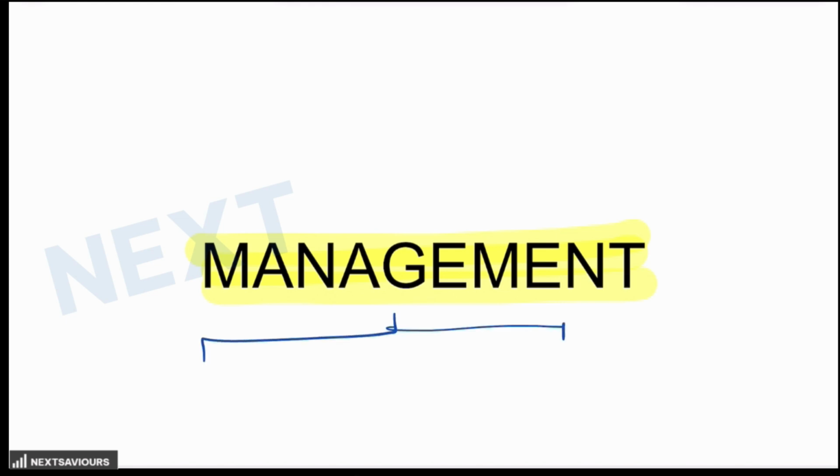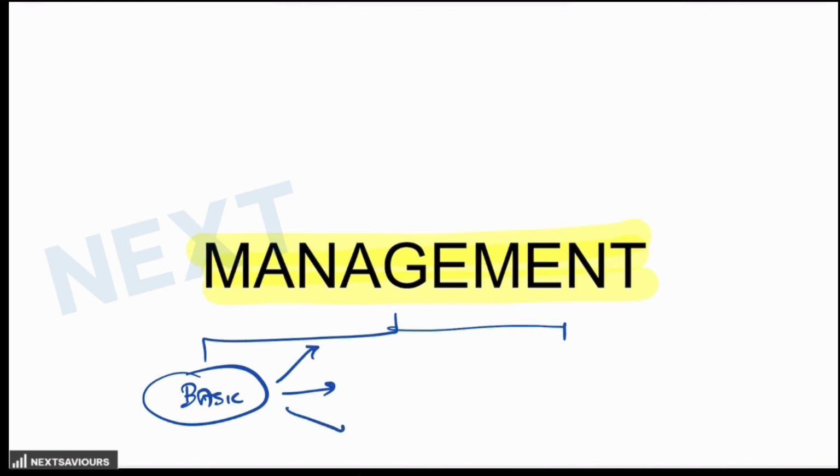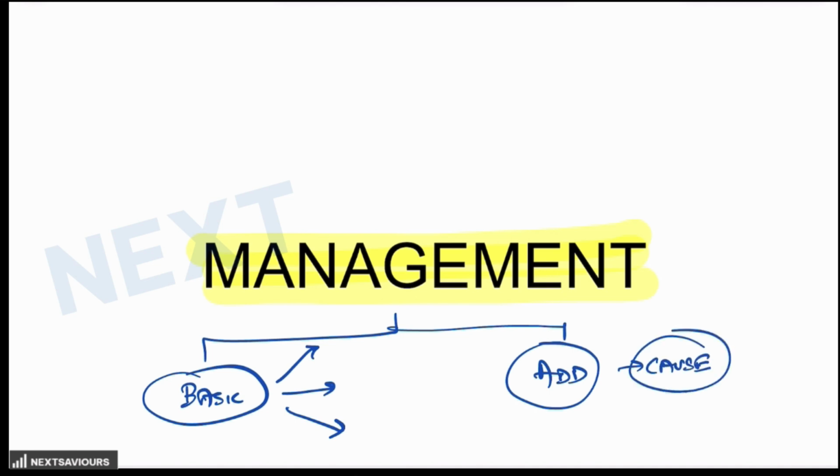One is basic management, which is based on the severity. That means no dehydration, some dehydration, or severe dehydration. And then there is the additional management, which is based upon the cause. Like if there is a bloody stool, then antibiotics have to be added. If there is a feature of cholera, then antibiotics have to be added. If there is a feature of sepsis, antibiotics have to be added.